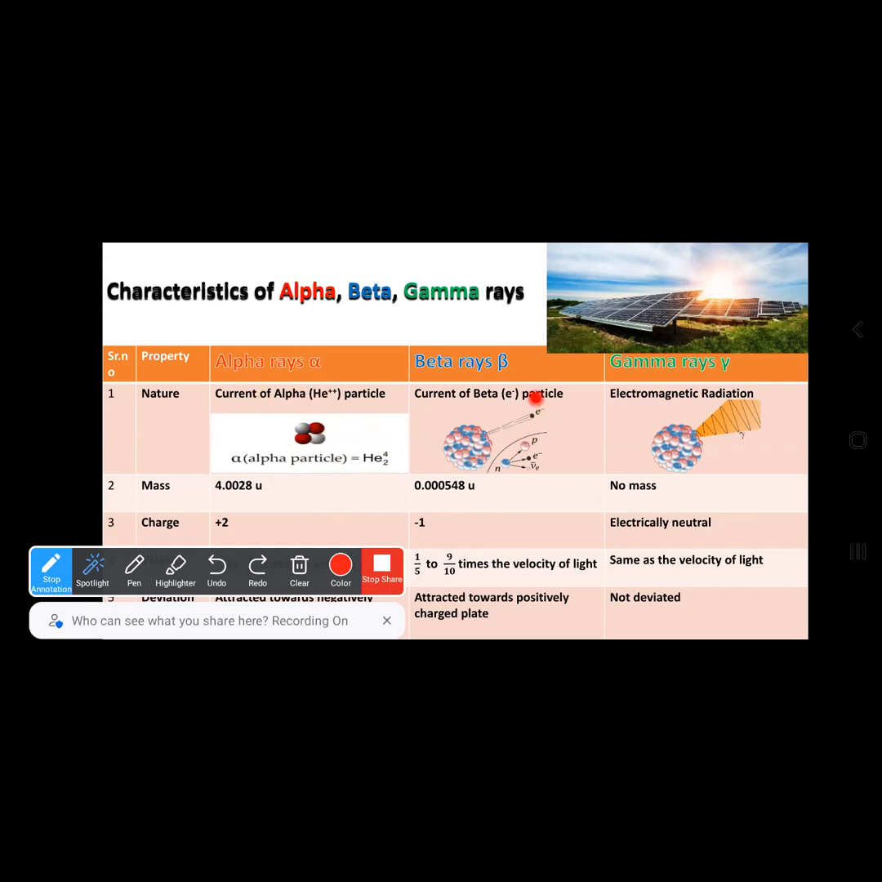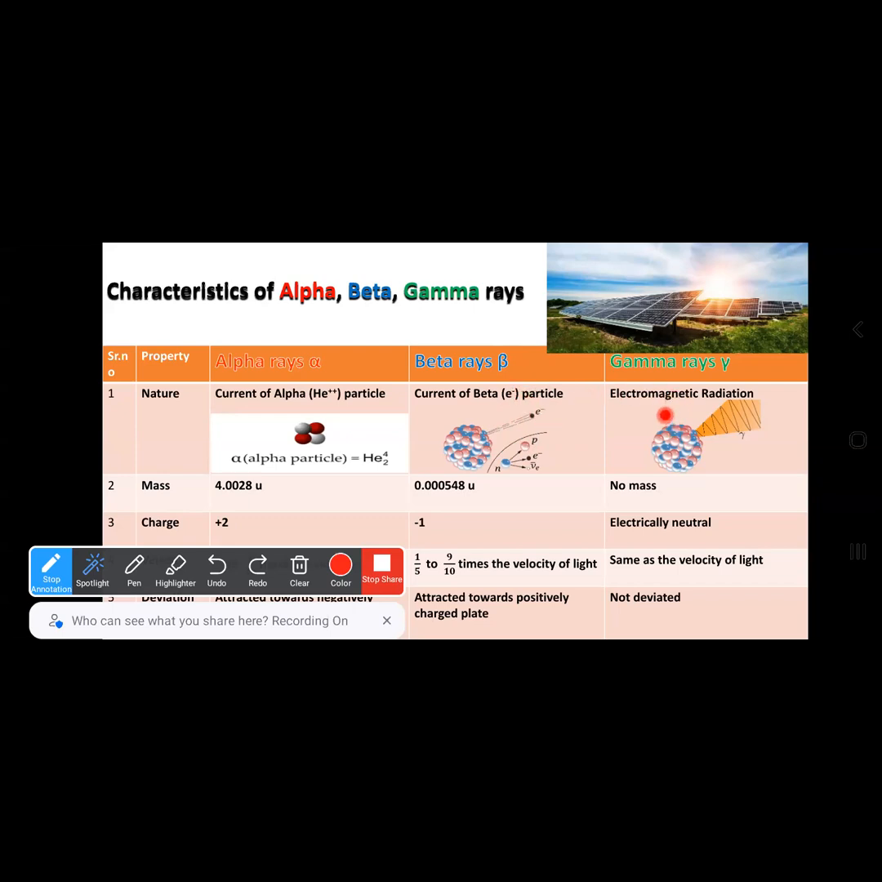Now, what is the nature of beta particles or beta rays? A current of beta particles or electrons. The atom releases some electrons continuously after the nuclear reaction inside the atom. So any substance which continuously releases electrons from its inside reaction, such a current of electrons is known as beta rays.